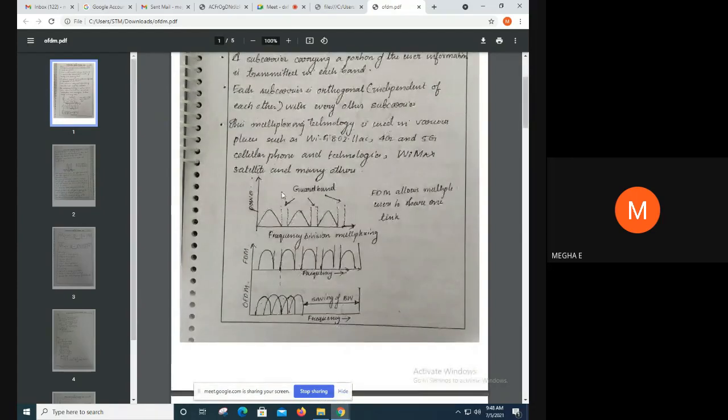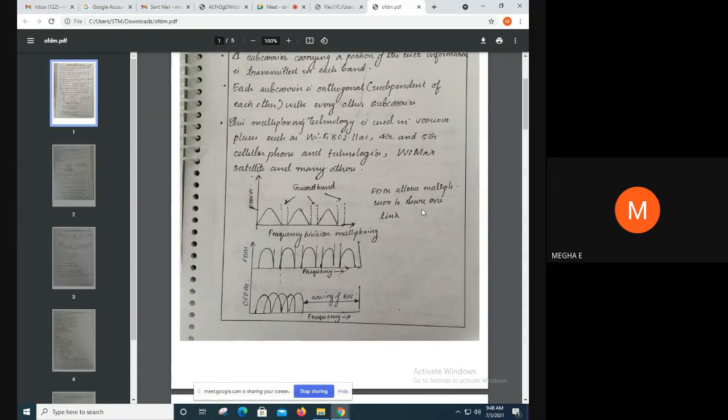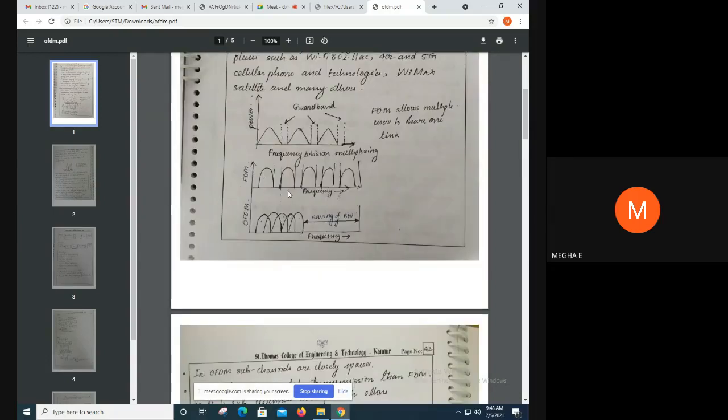The first figure shows FDM, that is frequency division multiplexing. In FDM we can see that in between these two carriers we have a guard band, so that interference does not happen. We have to reduce the interference between these two carriers, so in between the carriers we have guard bands. FDM allows multiple users to share one link. Here on the x-axis we have frequency.